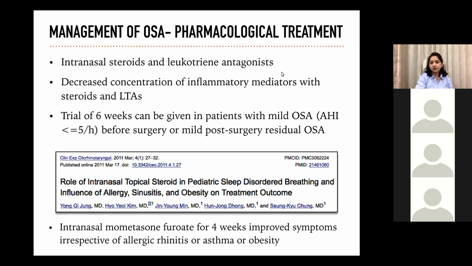Intranasal steroids and leukotriene antagonists are another modality of treatment in patients with OSA, irrespective of their allergic rhinitis or asthma or obesity. This was found in a study done in 2011 where intranasal mometasone was given for 4 weeks, and that improved symptoms in patients of OSA. I usually give a trial of 6 weeks of intranasal steroids in children with mild OSA, where the AHI is anywhere between 1 to 5, before I advise surgery. By that time, the parents are also primed and willing for surgery.